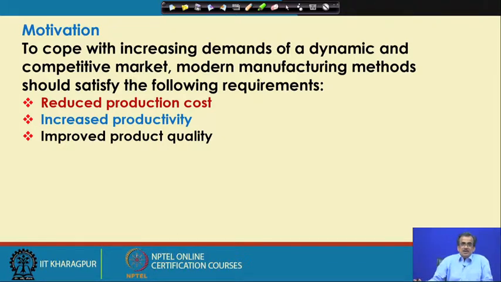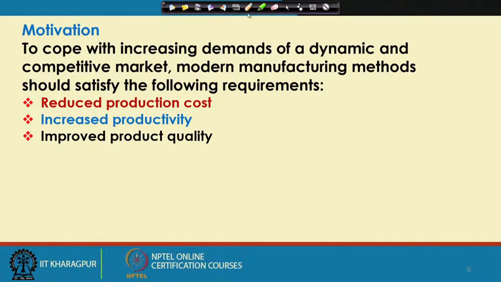Now, you see the 3 objectives: reduced production cost, increased productivity and improved product quality. It is a bit difficult to achieve all these 3 things at a time, and some of them are actually conflicting. If you want to achieve all 3, there is only one solution, and that is nothing but automation. So, you will have to go for automation if you want to achieve all 3 requirements.